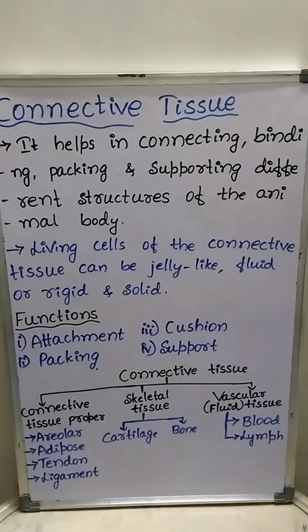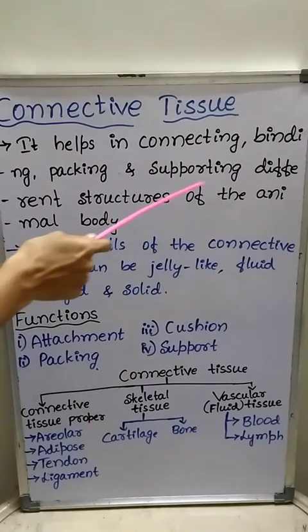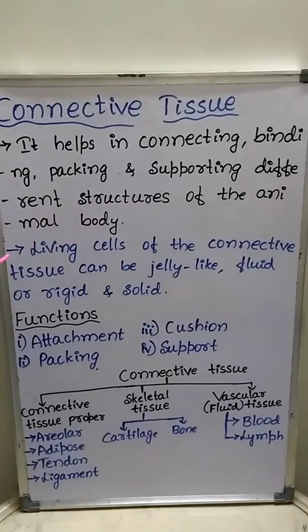Connective tissue contains scattered living cells and these living cells are embedded in an abundant matrix that helps in connecting, binding, packing and supporting different structures of the animal body.